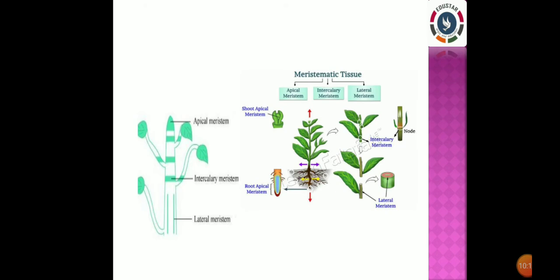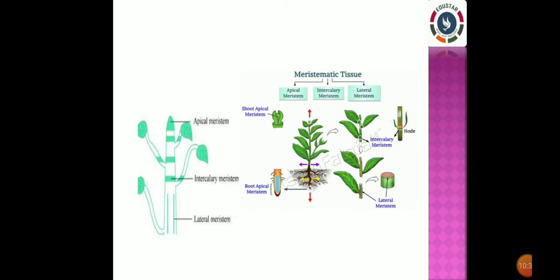The cells in these tissues are filled with cytoplasm. They require a lot of energy and nutrition to carry out the various functions of these tissues. At the initial stage, which means in the seedling stage of a plant, these tissues are not differentiated into any specific types.